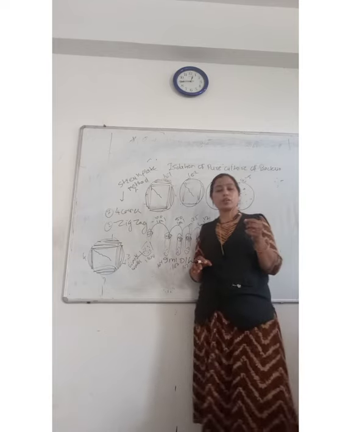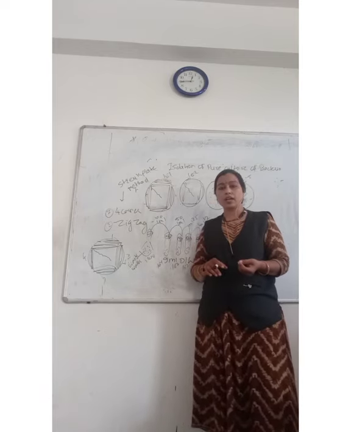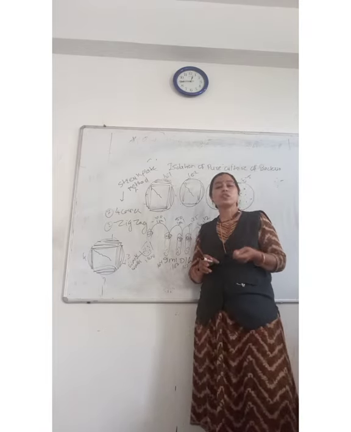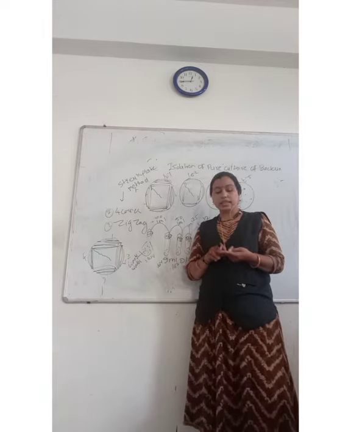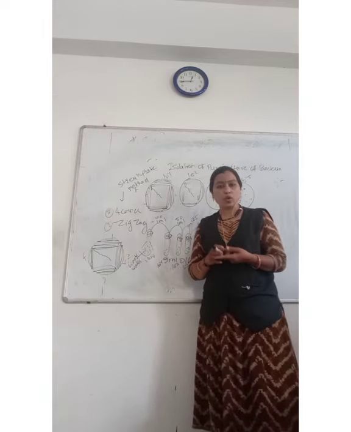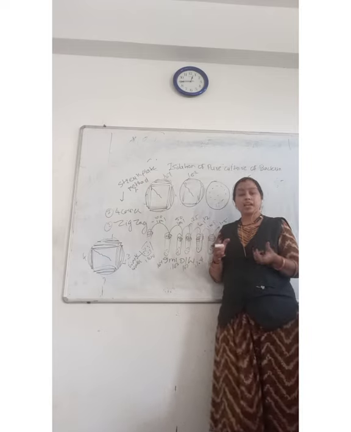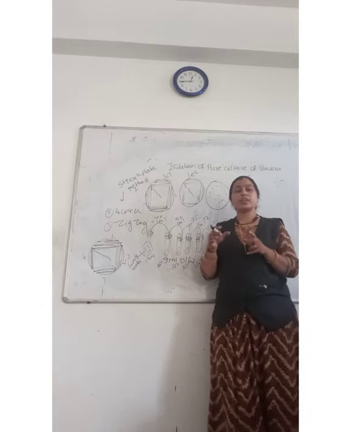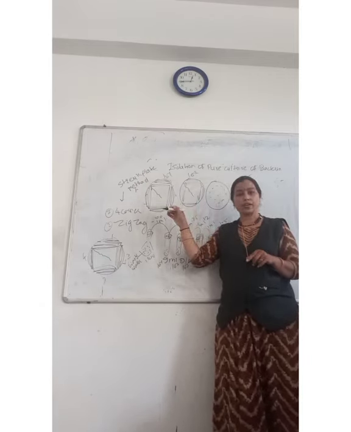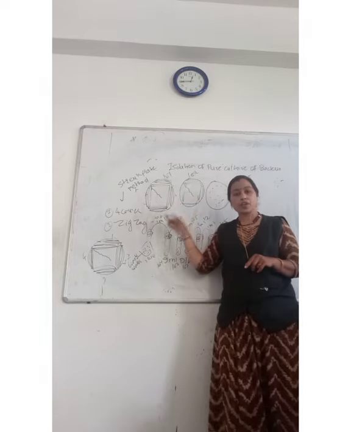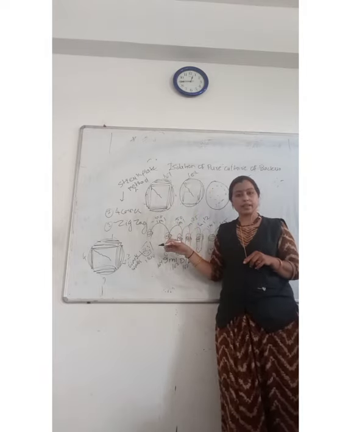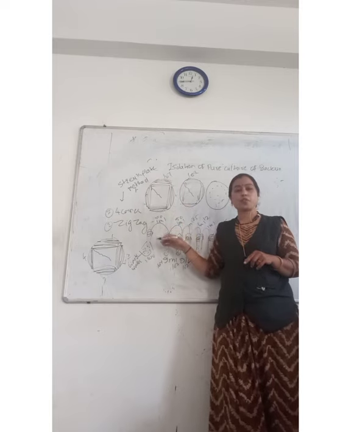If a white colony is there, it may be E. coli, or a translucent colony, it may be E. coli. Then if a yellow or pink colony is there, it should be Staphylococcus aureus. So like that, you should mention the color of the colony. After that, the shape of the colony, how the colony's shape is. Okay, then the consistency of the colony. What is meant by